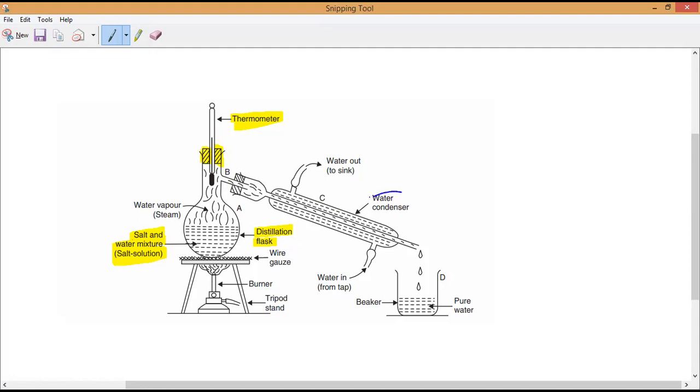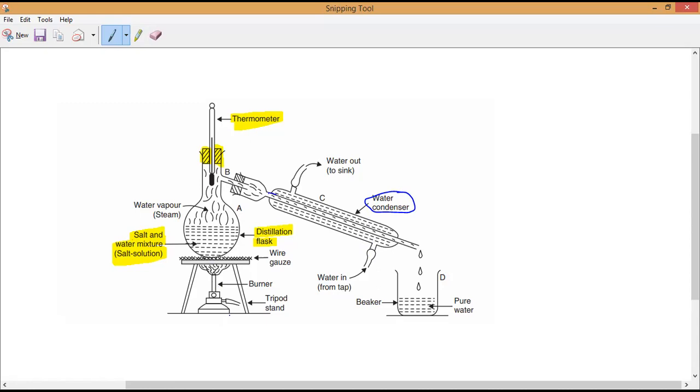Now, I have arranged a tube, you can see, called the condenser. Have you noticed it? This is what we call a water condenser. As I told you, inside there will be one tube and outside another tube, where the water can circulate and go.